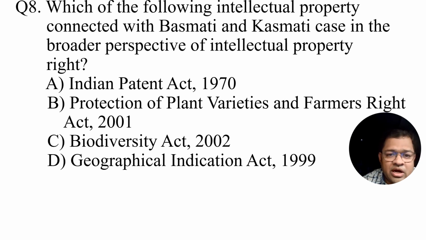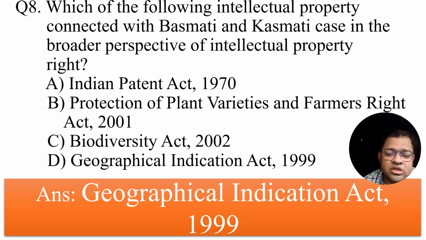You all know how it gives an edge in international trade, and it was duplicated in the laboratories of US companies under the product name Kasmati. The Basmati and Kasmati tussle has been going on, and the particular case has been discussed under the Geographical Indication Act 1999.